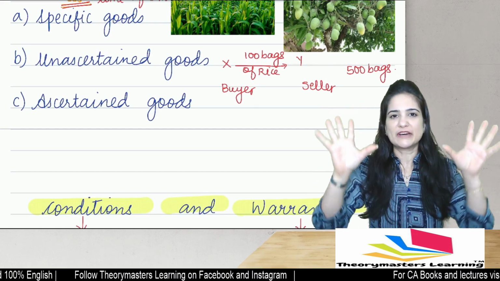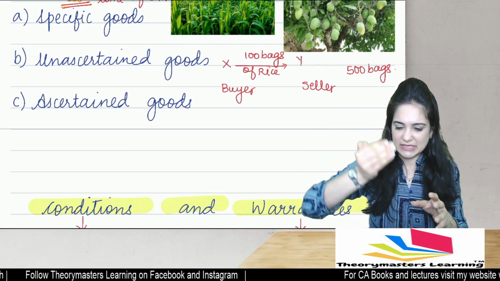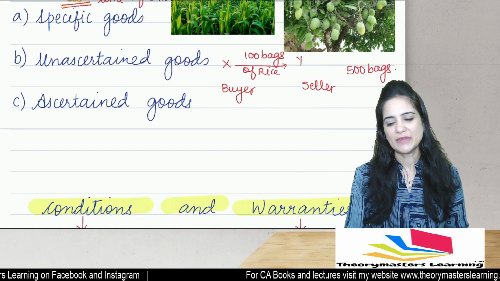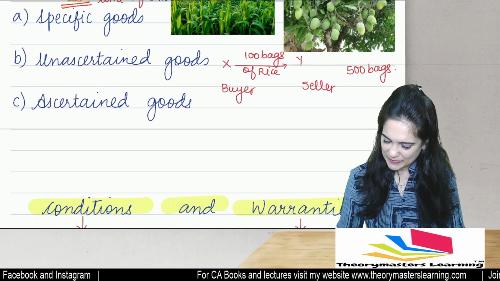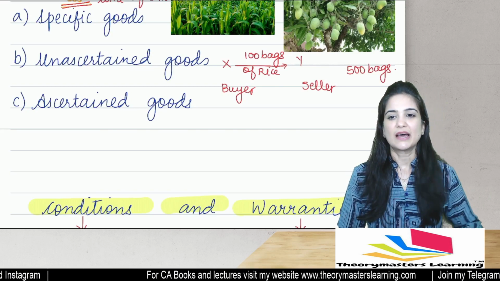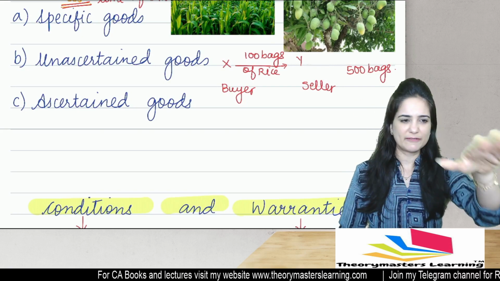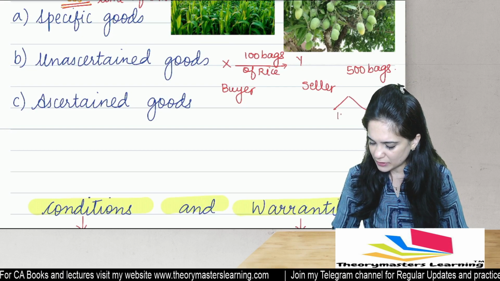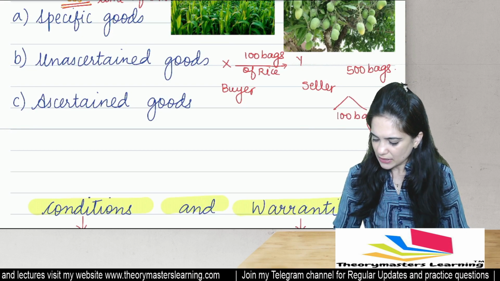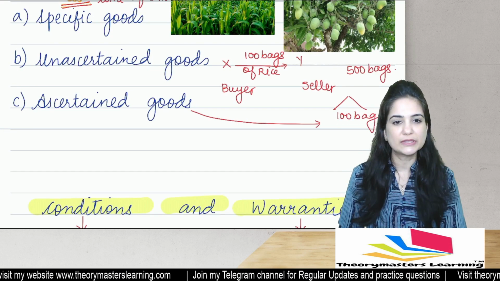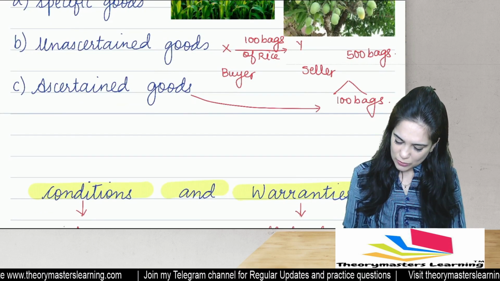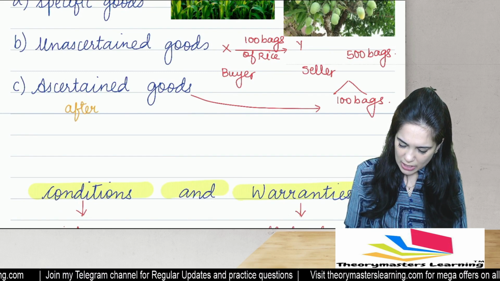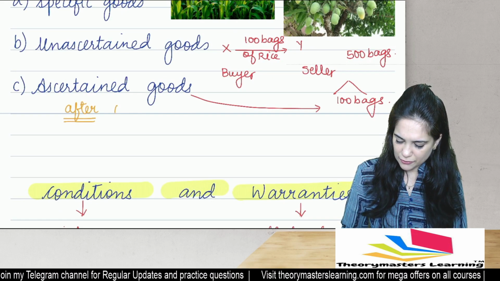Then out of those 500 bags, we identify, select, keep aside 100 bags. They become ascertained goods. So out of the 500 bags, I remove one bag, two bags, three bags, four bags. I identify and keep 100 bags aside. Okay, these are 100 bags. They now become ascertained goods. So ascertained goods are those goods which are identified, they are agreed upon only after the contract of sale is made.